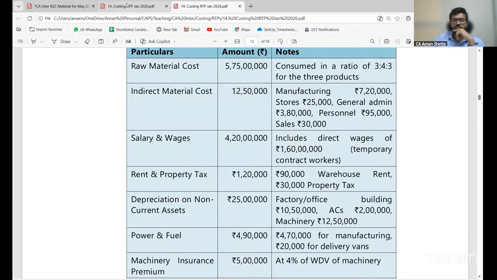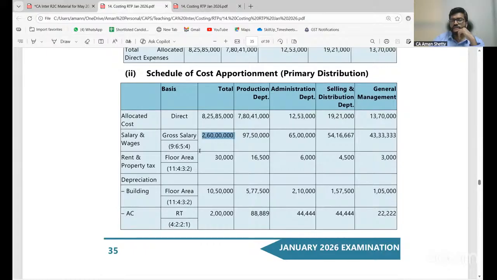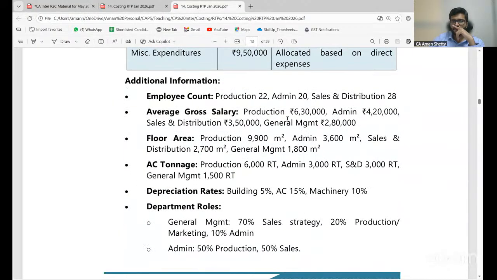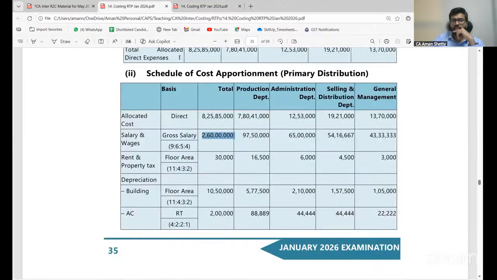It is apportioned based on that ratio. Is it clear? So based on the average gross salary, the sales salary has been apportioned. Next, floor area, rent and property tax based on floor area.